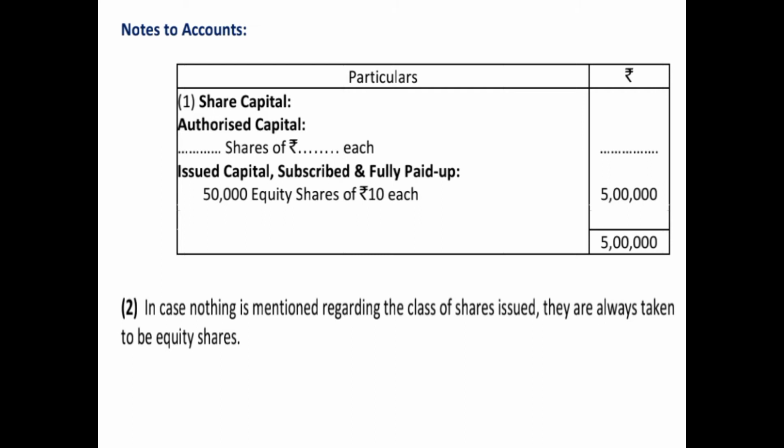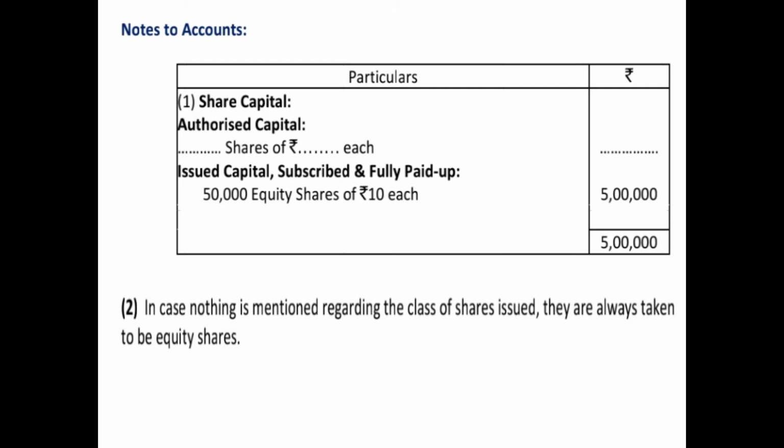You have to leave the places blank so that you are telling the entire format. You'll just again put a dash in the amount column. Below the authorized capital, you'll show the issued capital, and then subscribed and paid up, etc. But in this question, whatever is issued, the same have been subscribed and the entire amount has been paid. So here you will write issued capital, subscribed and fully paid up, because no calls in arrear is there. 50,000 equity shares of 10 each, that makes 5 lakh rupees. So that means in the balance sheet, in showing the amount of net share capital, you'll be showing 5 lakh.